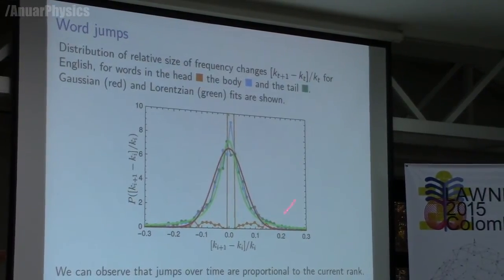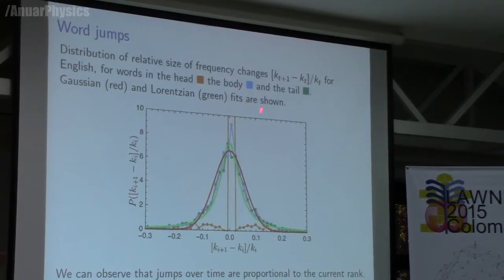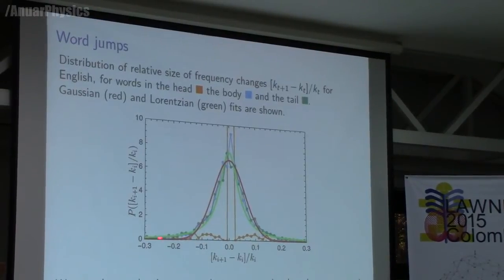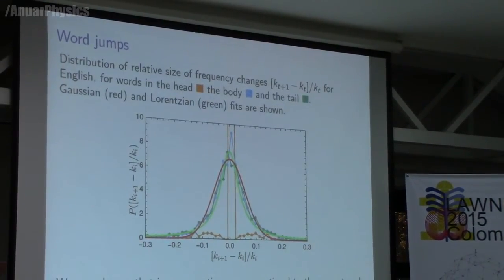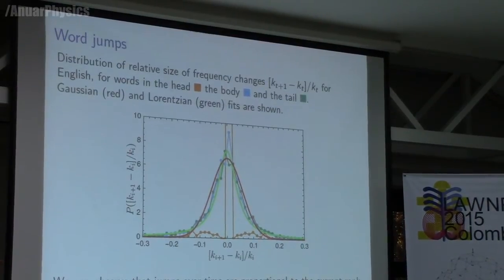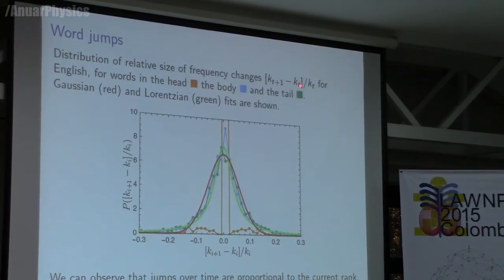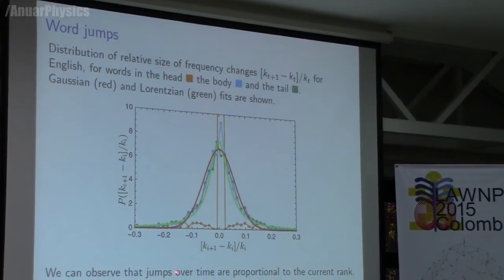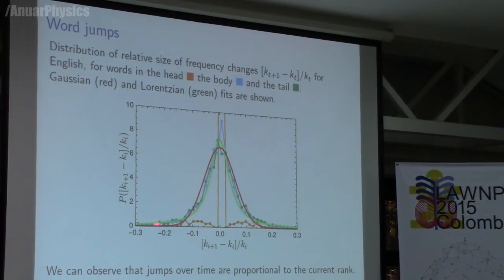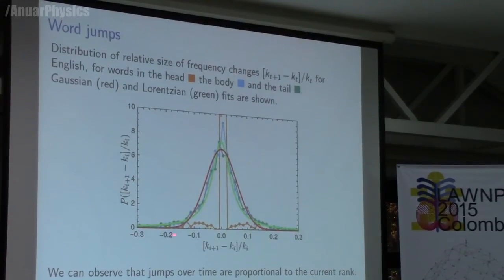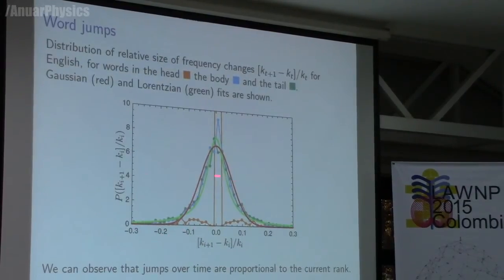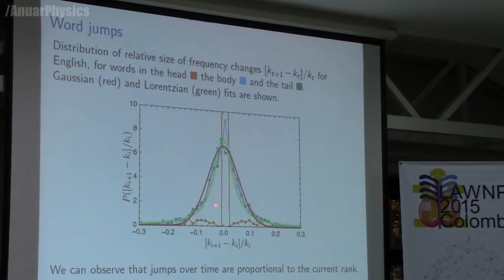Moreover, we looked at the derivative of this, or at the relative change of the rank with time, and we did a density plot of this, and it precisely confirms what I was trying to say, that there is a scale invariant behavior. So the jumps divided by k of t all look very similar. The red curve here is a Gaussian, which has nothing to do with the Gaussian that I spoke about a little bit earlier. The green curve here is a Lorentzian. We decided to use a Gaussian model because the Lorentzian brought up some features that we didn't want. I can tell you the details later, but I'm running short on time, so let me go through it.